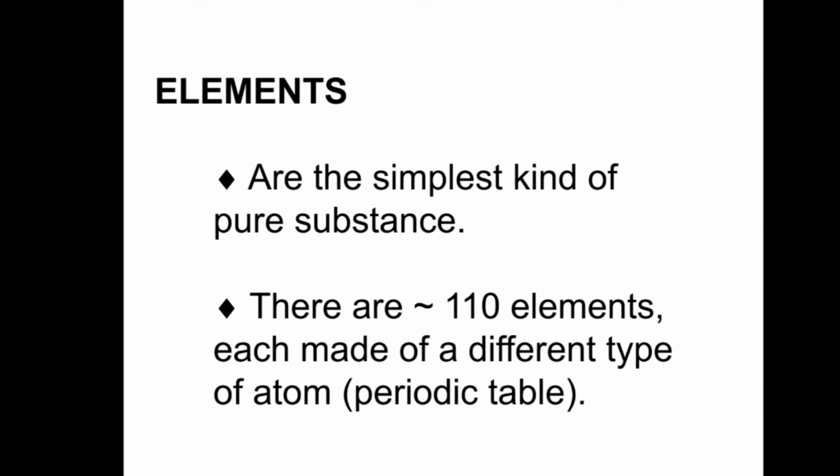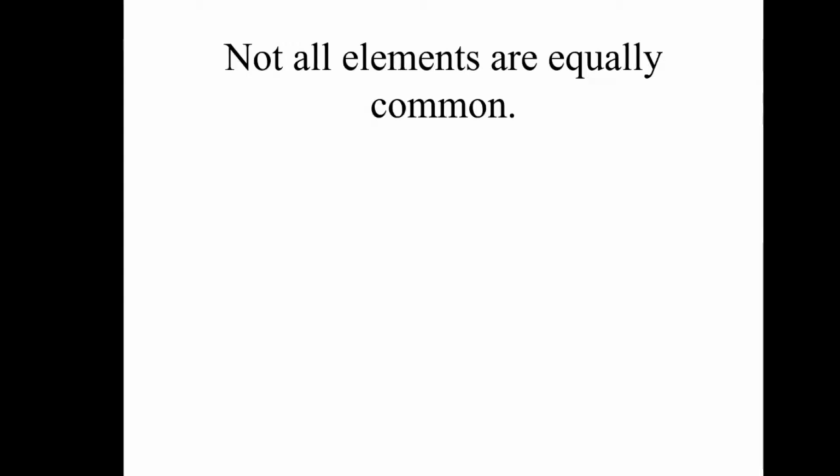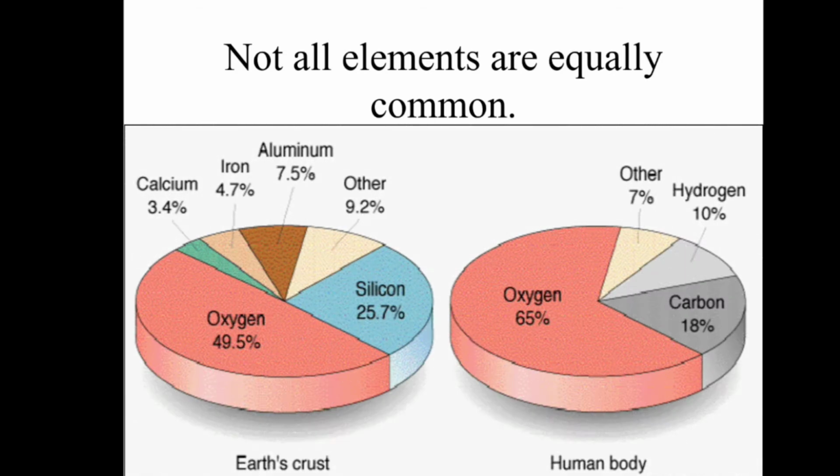There are 110 elements, each made of a different type of atom that we can see in the periodic table. Each element has a name and a symbol. Not all elements are equally common.